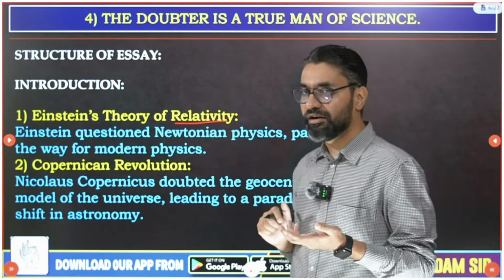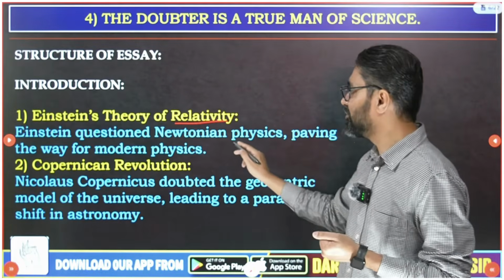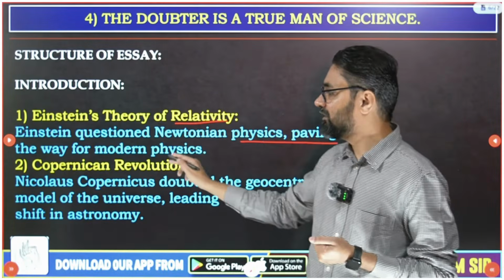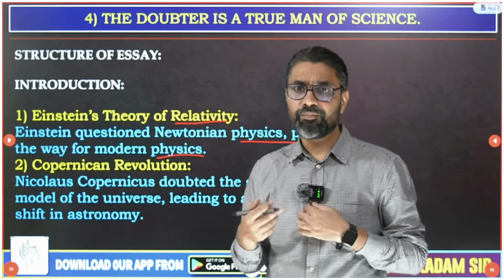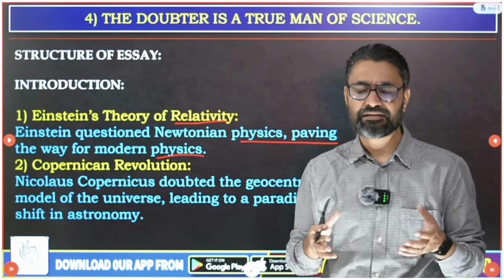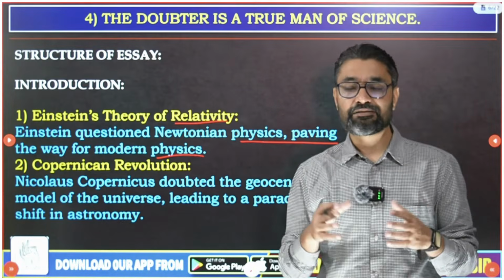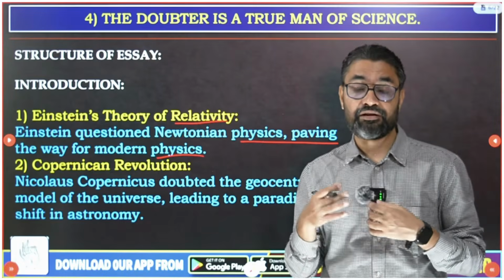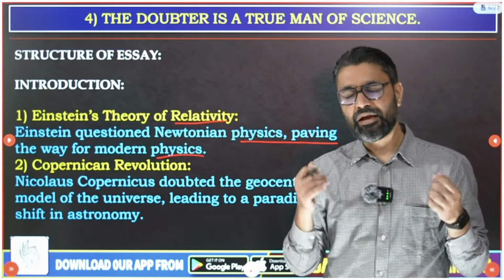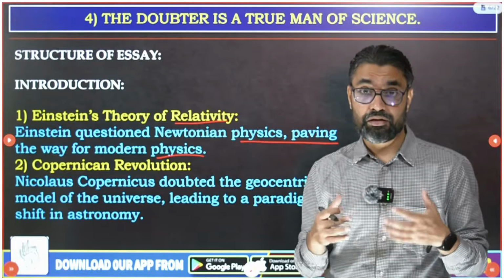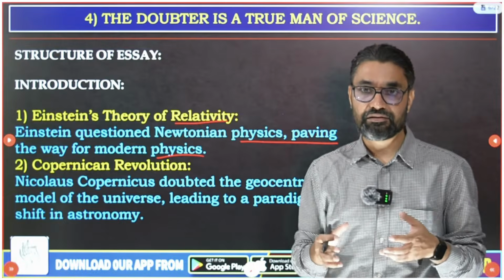Einstein's theory of relativity. Einstein questioned Newtonian physics, paving the way for modern physics. Many people knew there were problems with Newton's ideas of gravity. They couldn't explain a lot of phenomena. Even the theory couldn't explain very basic doubts, and Einstein continuously doubted Newton's theory.